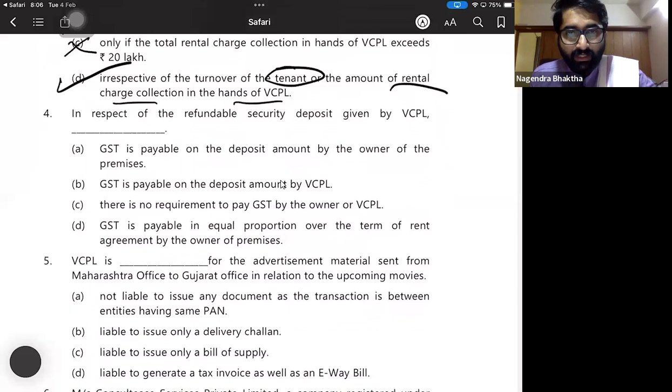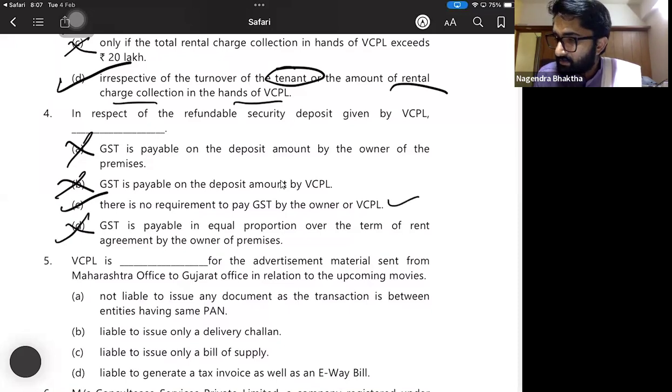Fourth one. In respect of the refundable security deposits given by VCPL. Option A, there is no requirement to pay the GST. Option C, GST is payable on deposit amount by the owner of the premises. No, on that security deposit, there is no GST. GST is payable in equal proportion over the term of the rent. Wrong. So the right answer is option C, Baba. Option C is the right one.